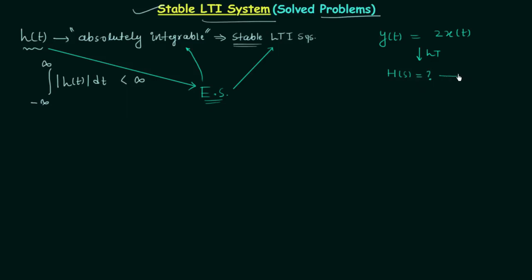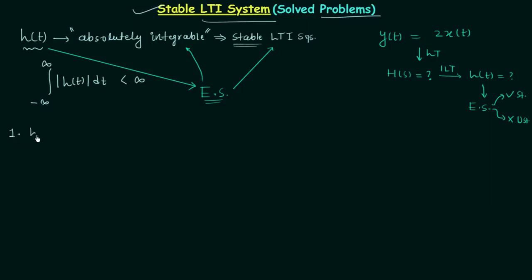Once you have the transfer function, perform the inverse Laplace transform and you will have your impulse response. Now check whether the impulse response is an energy signal or not. If it is an energy signal, you have the stable LTI system, and if it is not an energy signal, then you have unstable LTI system. So the process is very easy. Now we will move to our first problem.